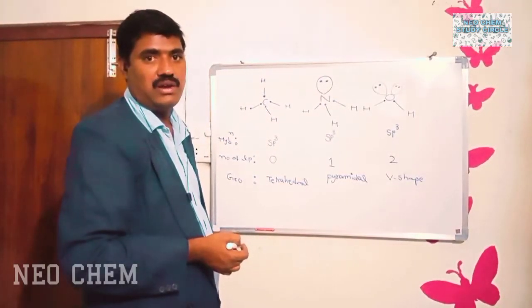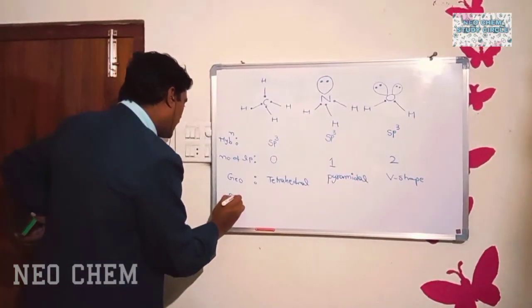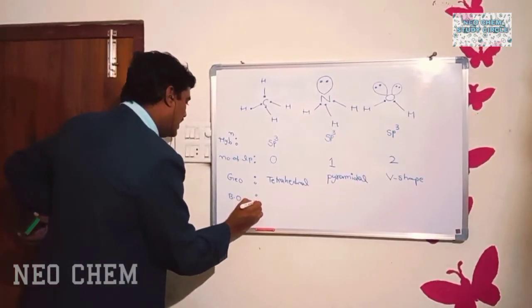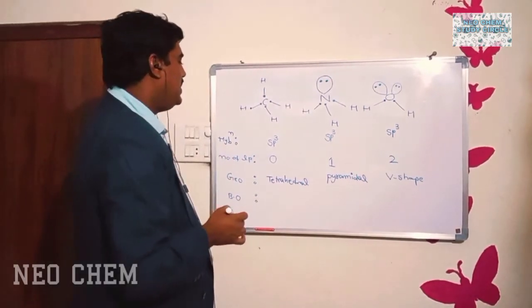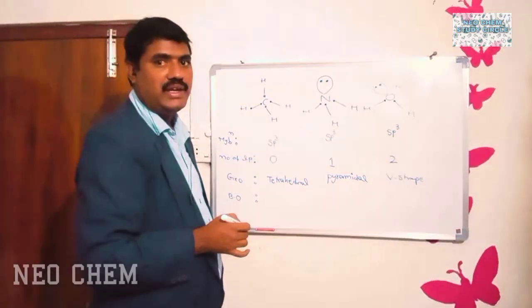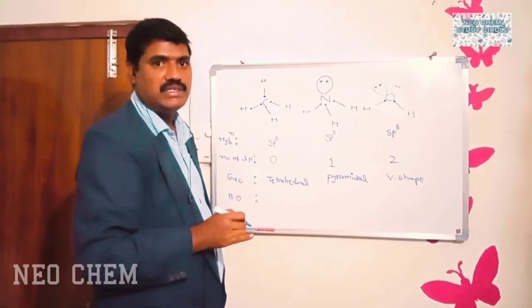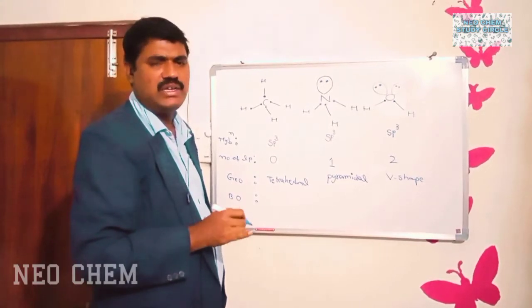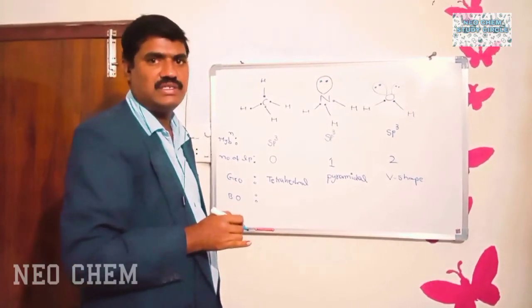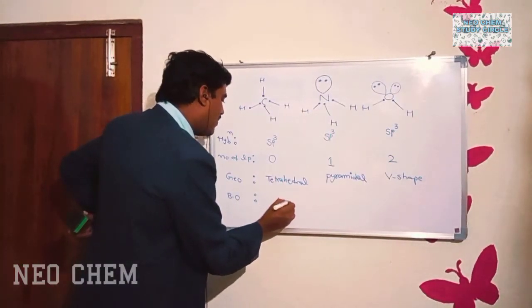Okay, now next, if you write the bond angle values also. Actually, sp3 hybridized molecules should have 109 degrees 28 minutes of bond angle. That is approximately 109 degrees. So here the bond angle of the methane molecule is 109 degrees.